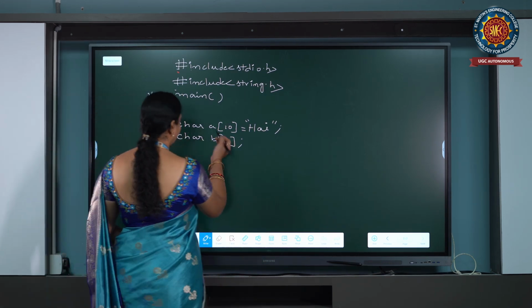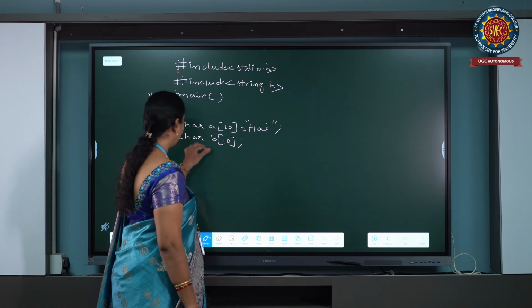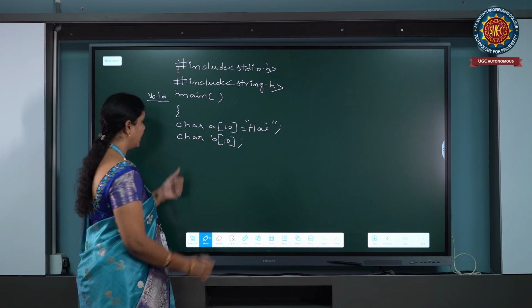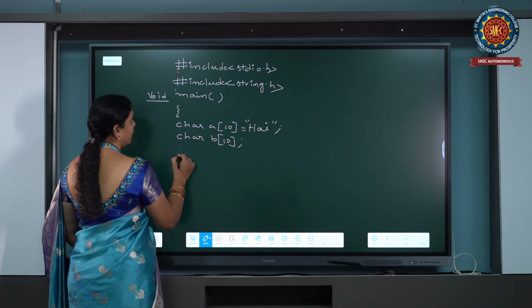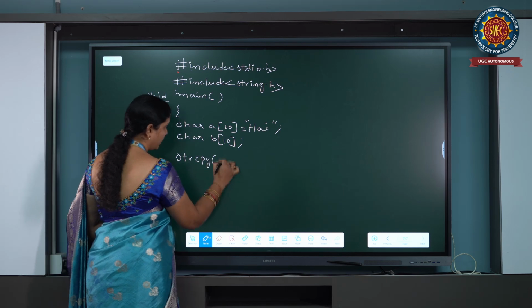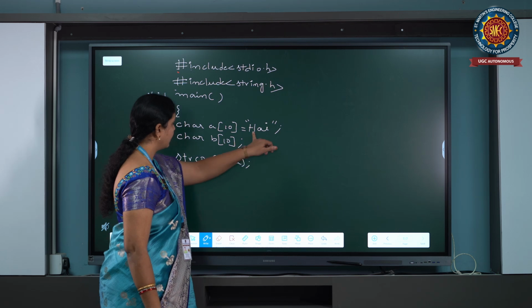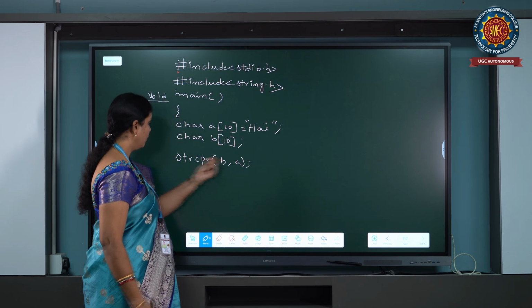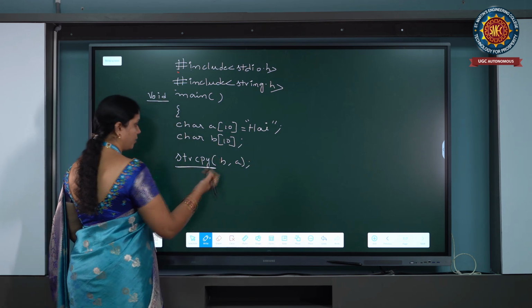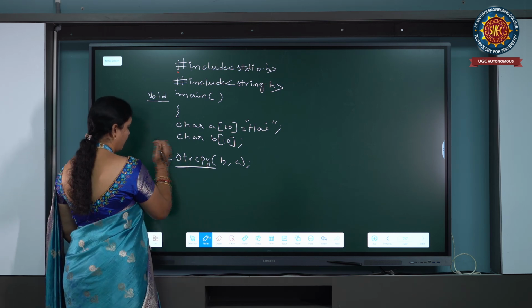So, here we have discussed char a of 10 equal to hi, and simply next we have declared char b of 10. Now, by using the string copy function strcpy of b comma a, whatever characters we have declared in A will be copied to B. So, D equal to strcpy.